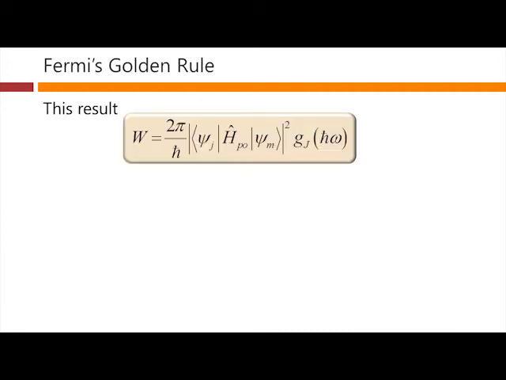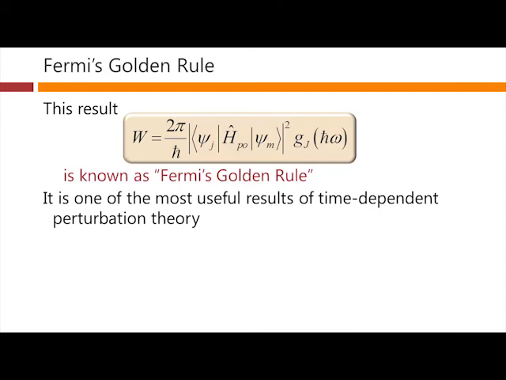So this result is called Fermi's golden rule. And that's because Fermi actually popularized this. This rule was also derived by Dirac when he was working on the theory of optics and quantum mechanics. This turns out to be one of the most useful results of time-dependent perturbation theory.